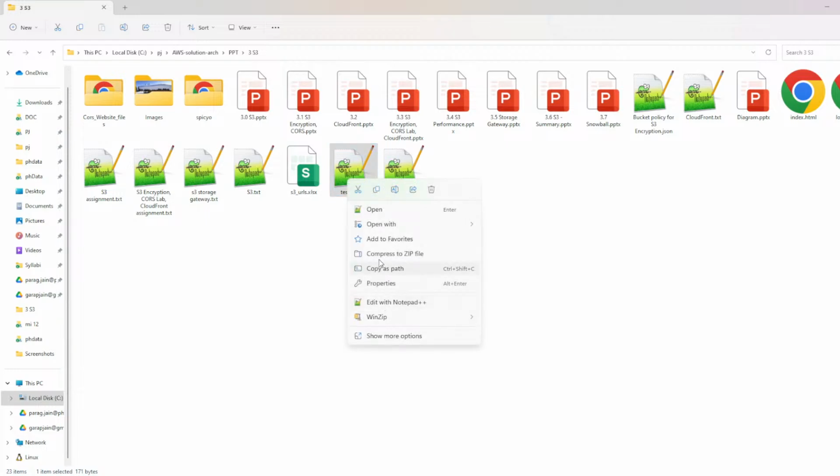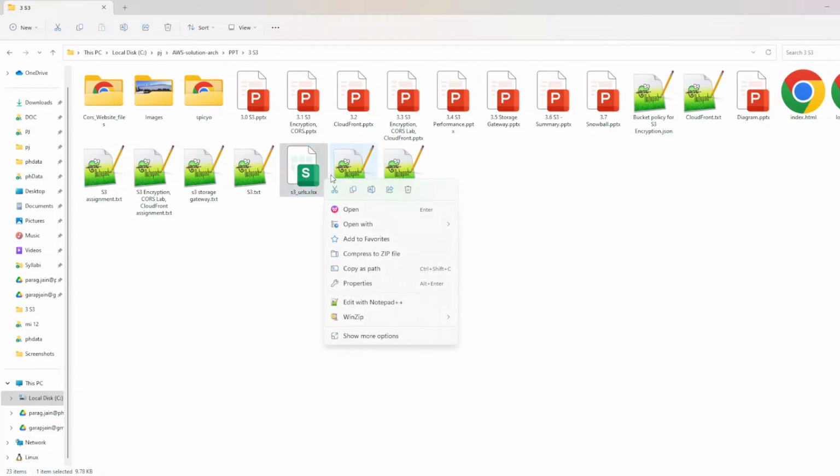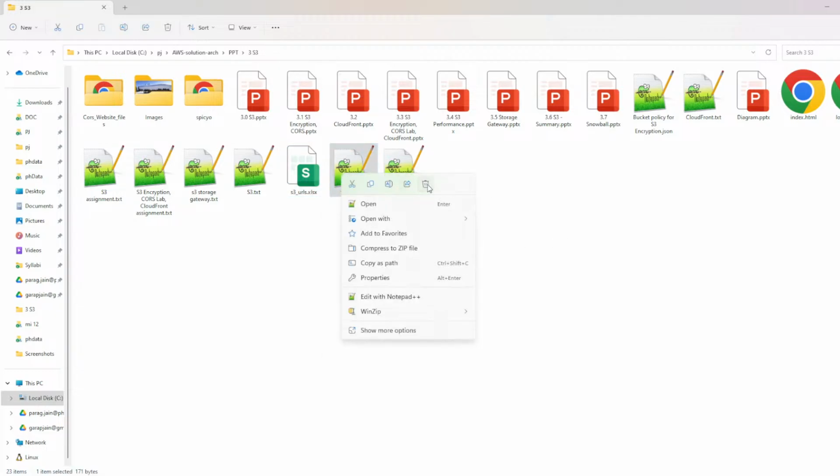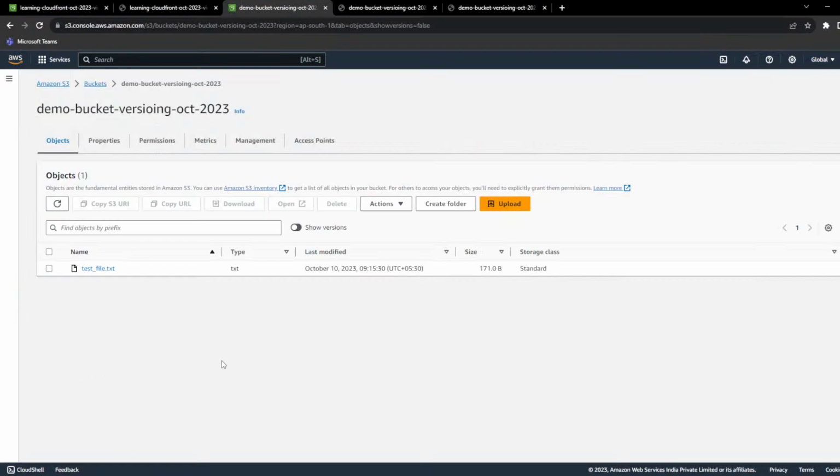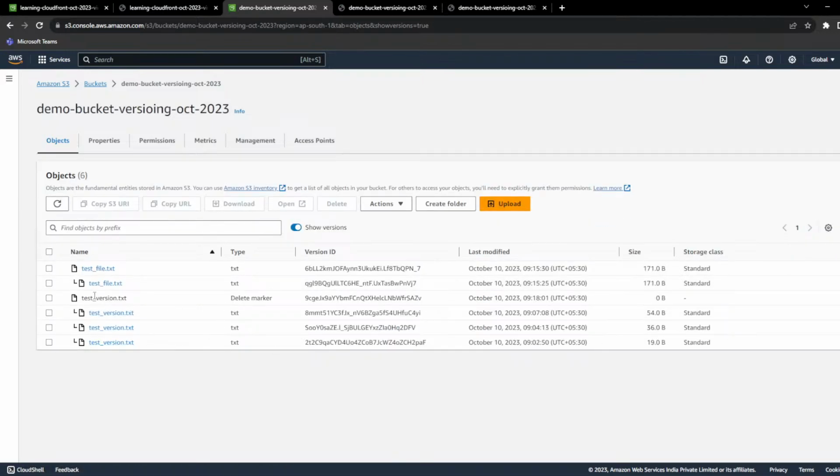Similarly, in AWS S3, when you delete your file, that file gets hidden. When you click on the radio button, you will see that a tag named delete marker is added to this file. Any file with the delete marker will not show in S3 directly.